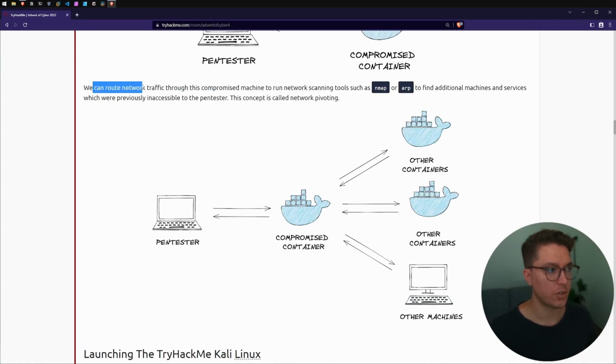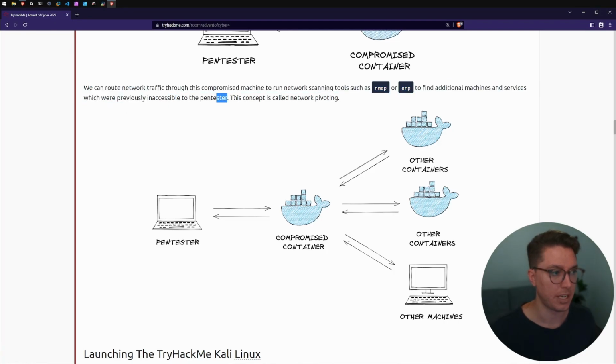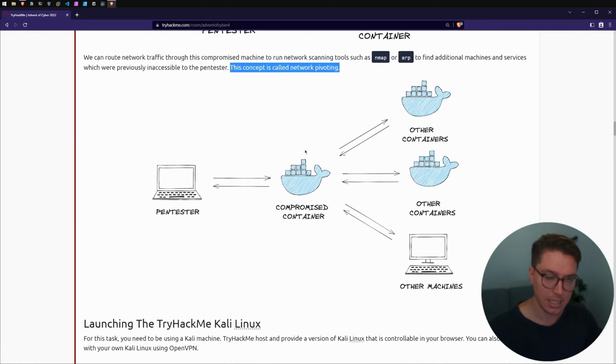So we can route network traffic through this compromised machine to run network scans such as Nmap or ARP to find additional machines and services which are previously inaccessible to the pen tester. So this concept is called network pivoting. And we can see this nice, easy to understand diagram where us, the pen tester, the attacker, gaining access to one machine, and then we can start to see from that machine other machines that it's connected to. So we've got containers, so more Docker containers that might be running inside this actual machine. So I think this is a little bit of a roadmap of what we're going to be doing.